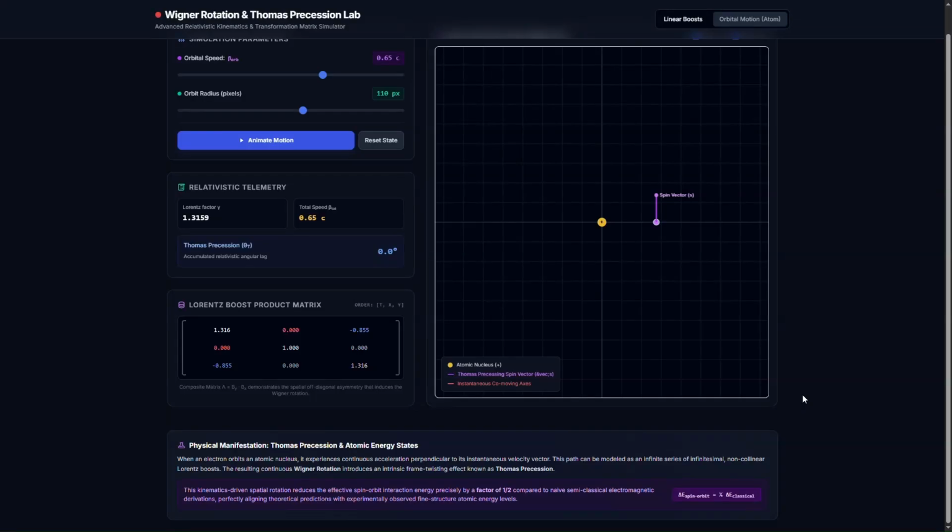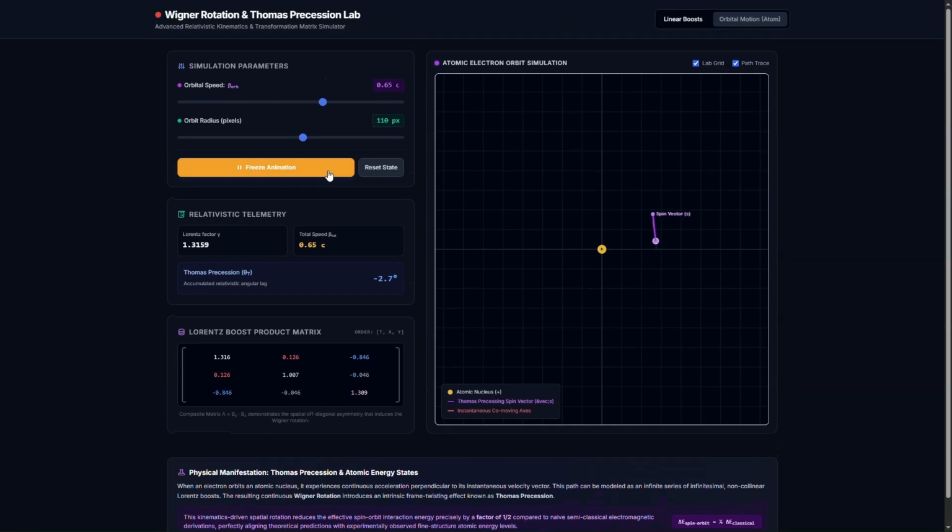The visualizer demonstrates Wigner rotation and its continuous physical manifestation as Precession, both of which arise when a moving reference frame experiences successive, non-collinear Lorentz boosts. When a frame undergoes an initial velocity boost along one coordinate axis followed by a secondary boost along a perpendicular axis, the non-commutative nature of relativistic velocity addition ensures that the final composite transformation consists of a diagonal drift combined with an intrinsic spatial rotation.